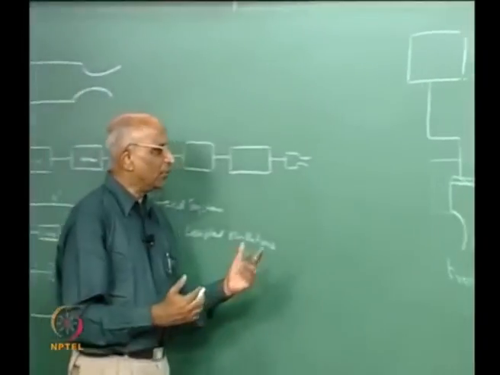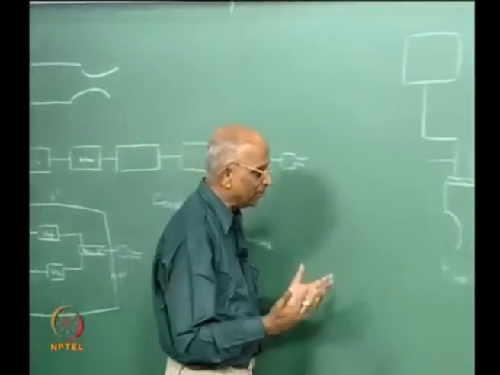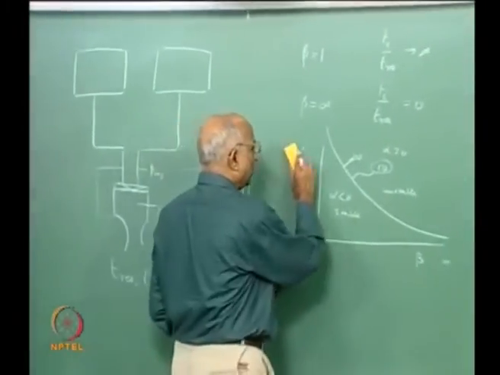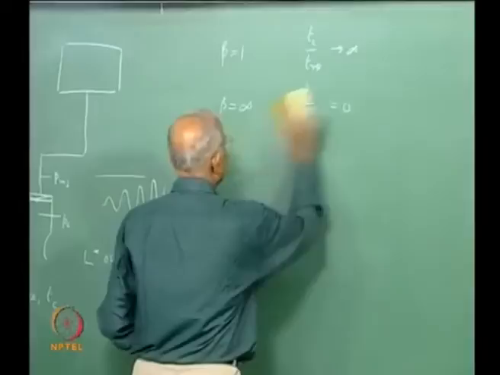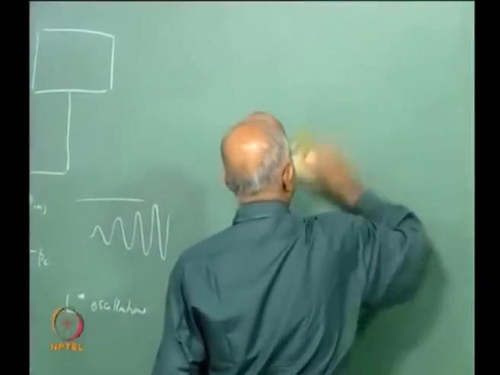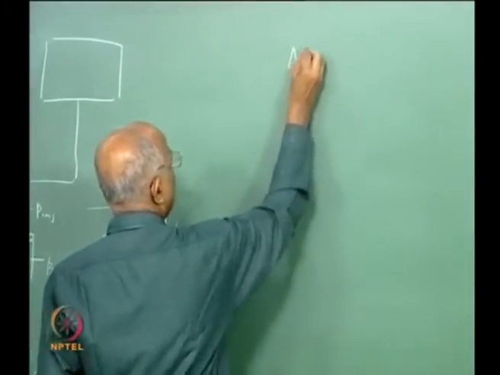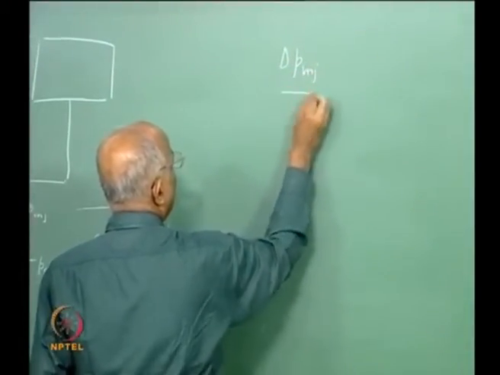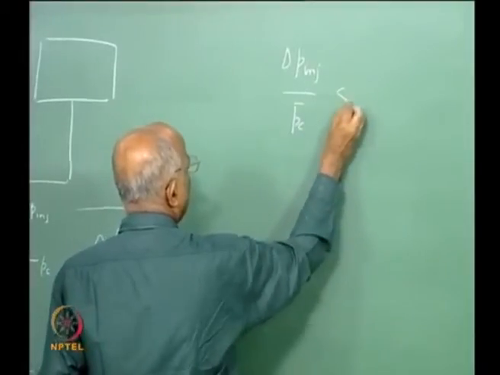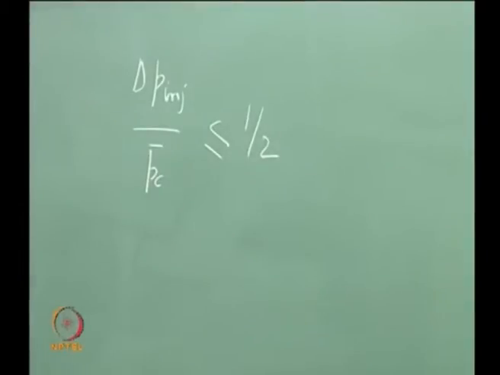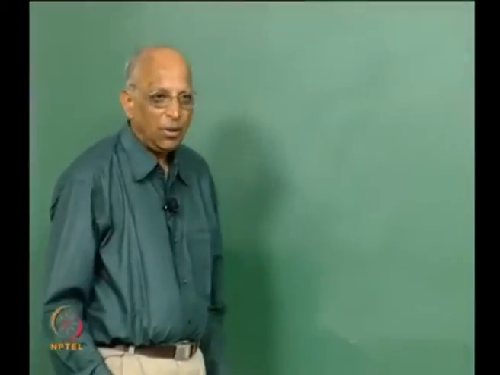Maybe we should go through it again and look at the derivation and what results we derived, but there is something I want to caution you about, which many people wrongly use. We derived the expression that the injector pressure drop, delta P injected, to PC bar must be less than or equal to half for oscillations to occur, but this condition is true only for the condition that Tc by T residence is equal to infinity. How do I explain this?